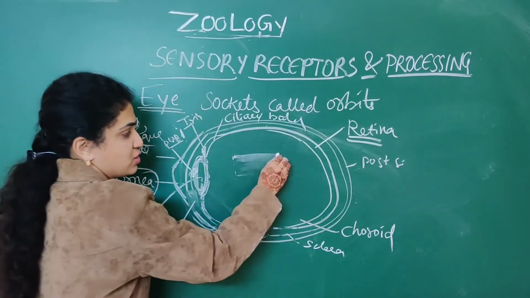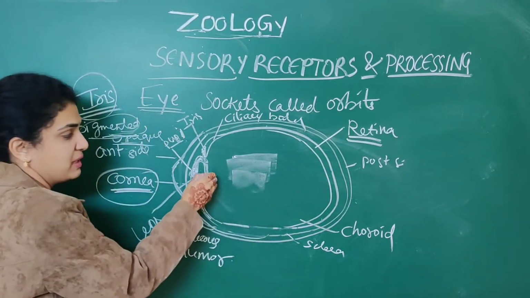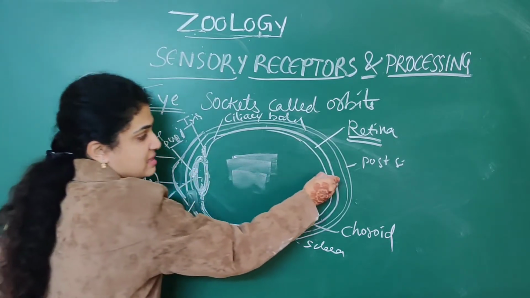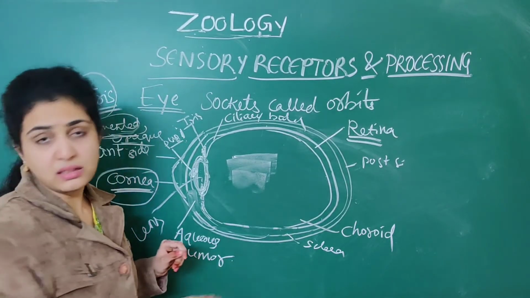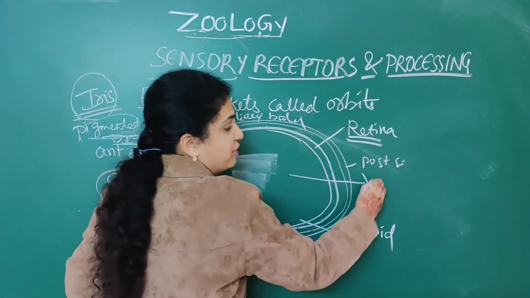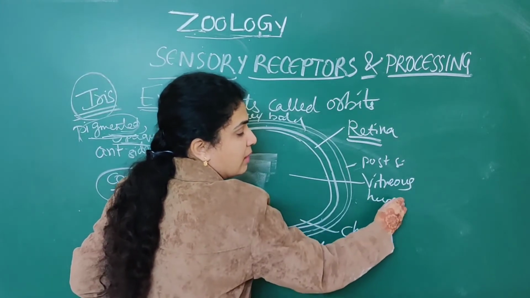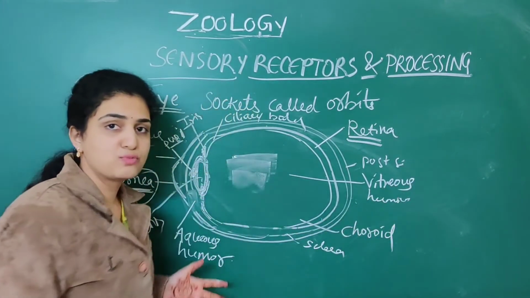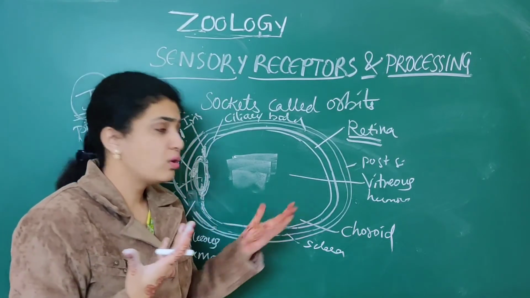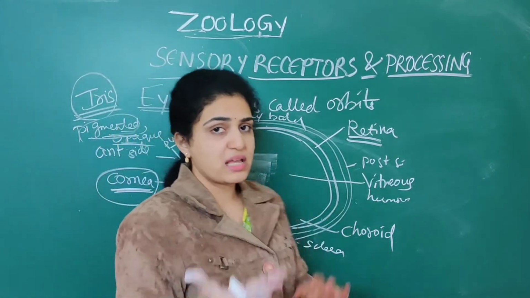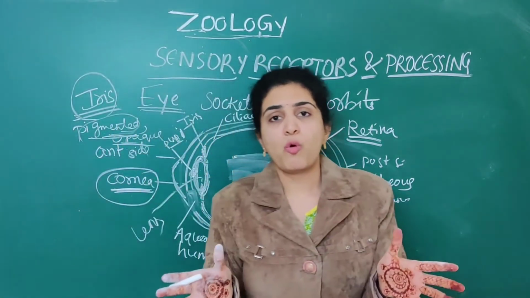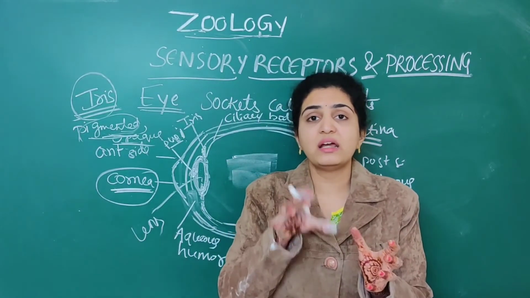And the space between the lens and the retina is called the vitreous humor. There is no difference between the aqueous humor and the vitreous humor in nature; both are clear fluid spaces.